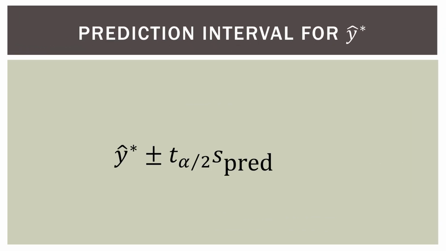So here is the interval for this predicted value. And again, I've said this, I think, in the past 3 or 4 videos. This is the standard form for an interval in statistics. We used it in the last video for something very similar for the confidence interval band. We used it in the video before that, talking about the 95% confidence interval for the slope of the regression line. You have seen this form of an interval in confidence intervals for the mean, like 8 chapters ago. Same basic thing.